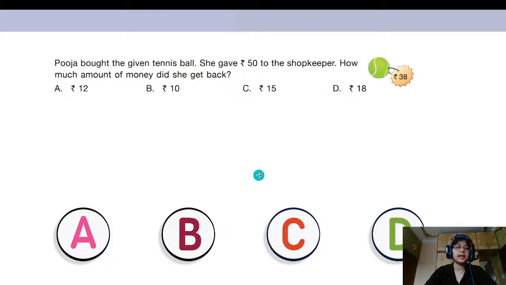Manal says it's option A, and we want to see whether it is correct or not. So the price of the tennis ball is rupees 38, but Pooja is paying more to the shopkeeper. She's paying 50. 50 is more than 38, right? Arya has also typed in her answer. She also says it's option A. Great. So again, we have the same answers from Manal and Arya. Let us see. So Pooja has paid more to the shopkeeper. That means she's going to get that extra money back, right?